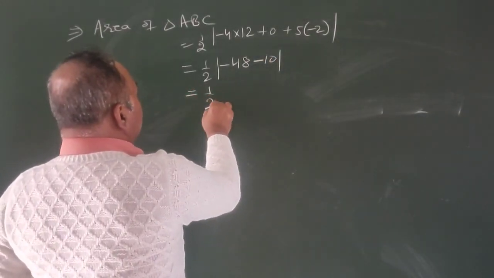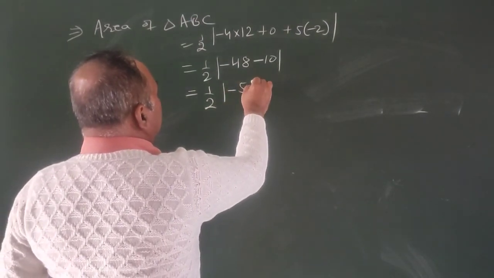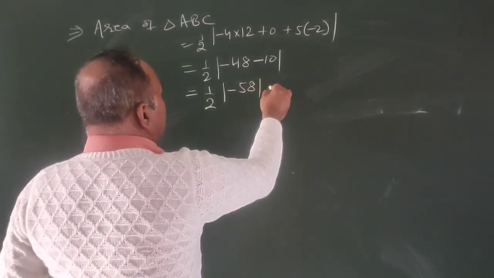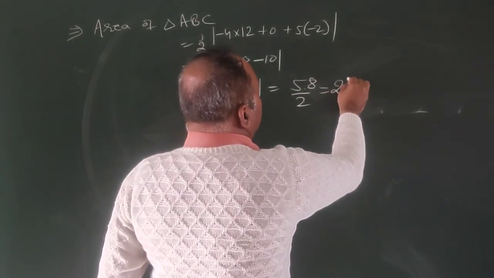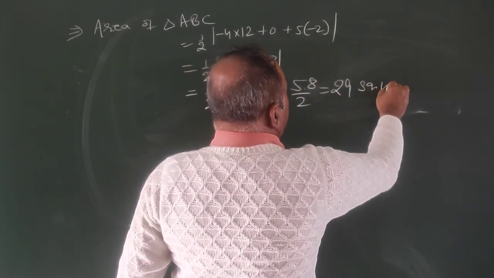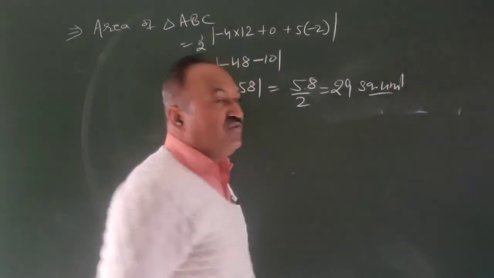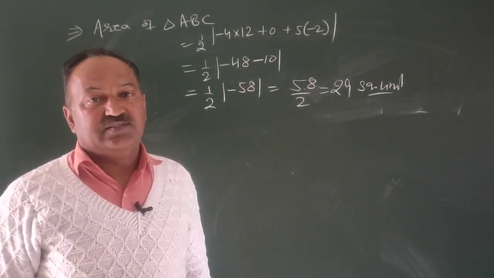That is equal to 1 by 2 into -58 modulus, that is 58 upon 2, equal to 29 square units. This is the area of the first triangle ABC.